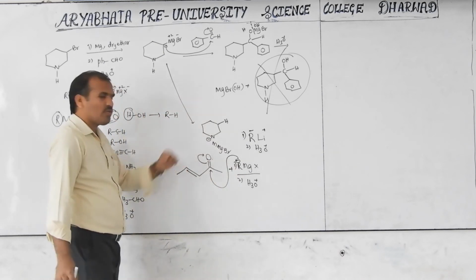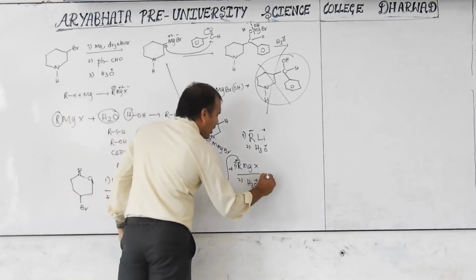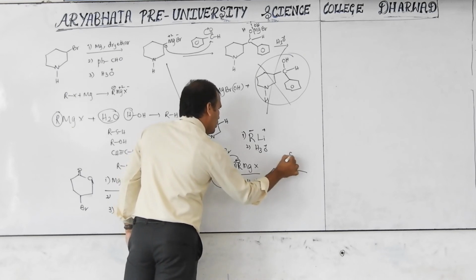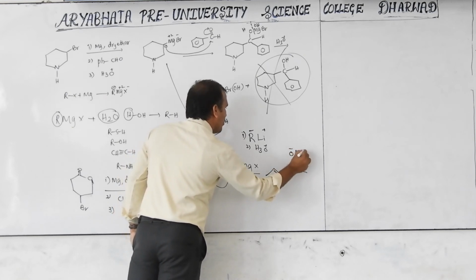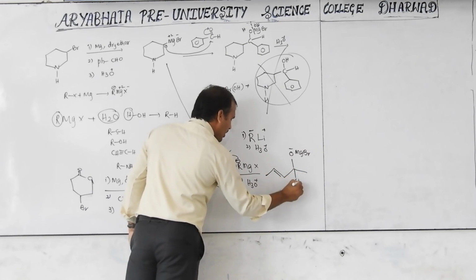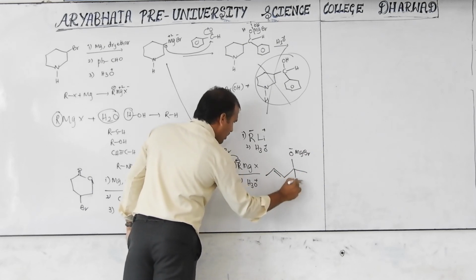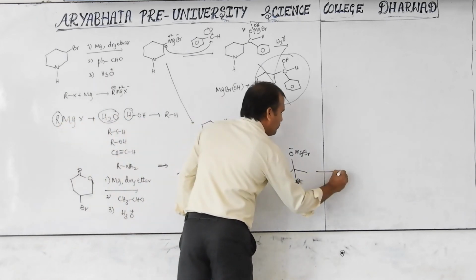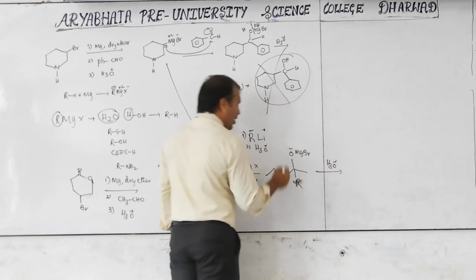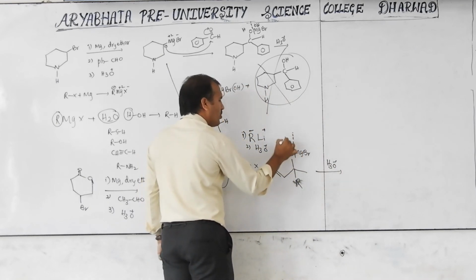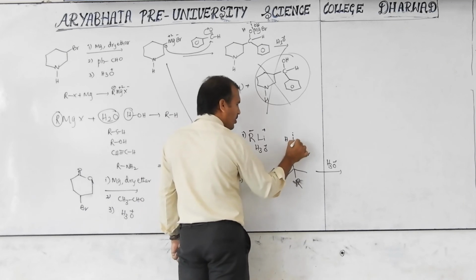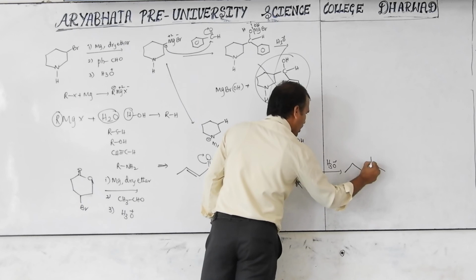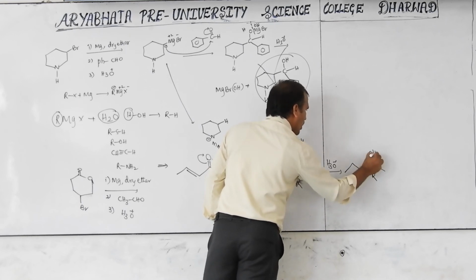The pi bond shifts towards the oxygen. Then we get here a double bond, O minus MgBr, and here is the CH3, and R means here R. Next step is the hydrolysis step, H3O plus, well known. This is more electronegative and this is less electronegative. Then we get the product: here H, here R, here OH, here double bond.